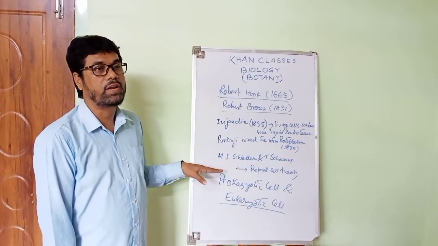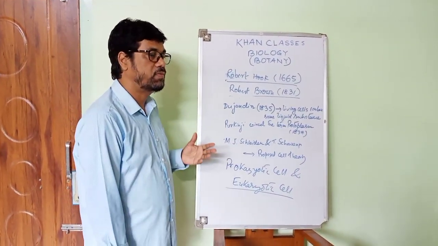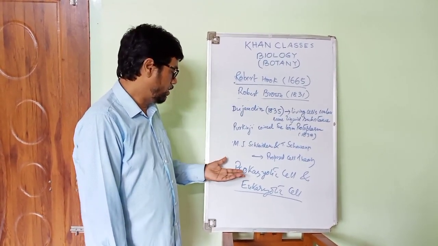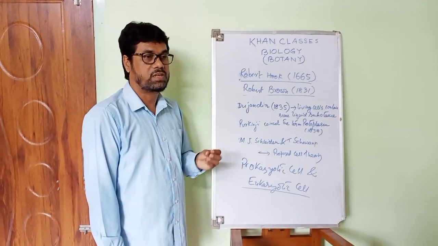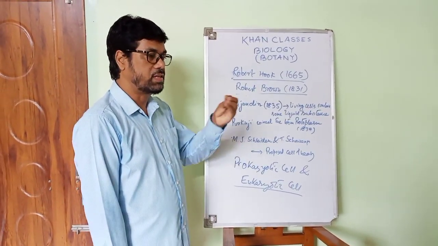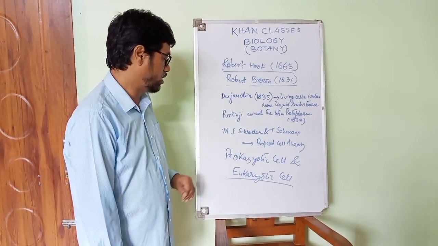This type of cell is found in bacteria and cyanobacteria, which are primitive organisms. Generally they are called monerans, that is, bacteria or cyanobacteria. These organisms are made up of single cells and they are prokaryotic in nature.